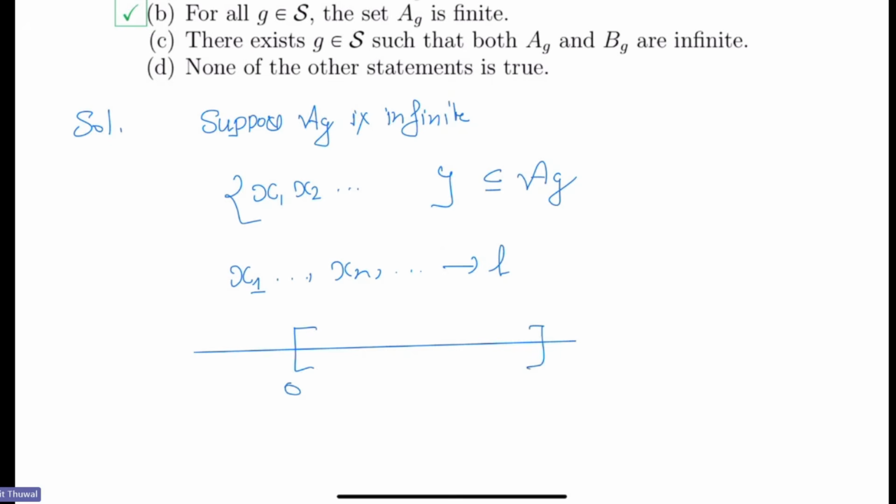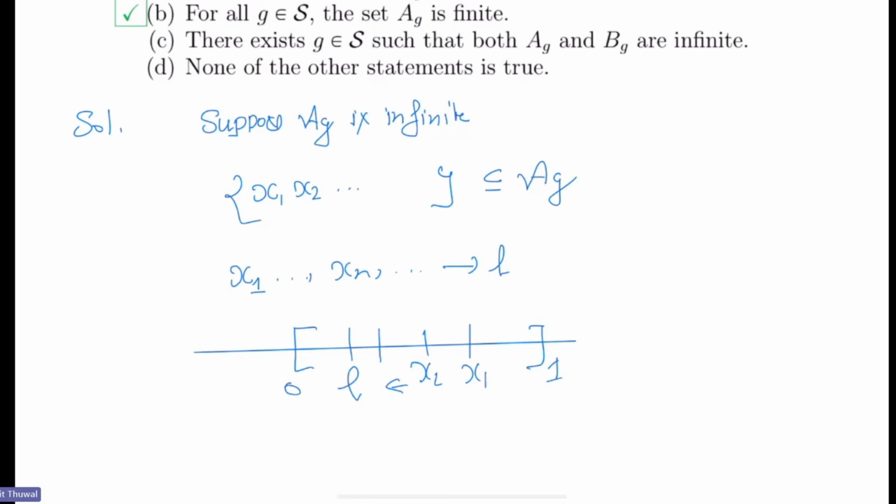So this is the closed interval [0, 1]. Let me take it like this. Suppose the sequence is like this, and you can consider a monotonic sequence. Yes or no? Monotonic decreasing or increasing? Let me tell you why. Can you tell me why you can pass to a monotonic sequence?